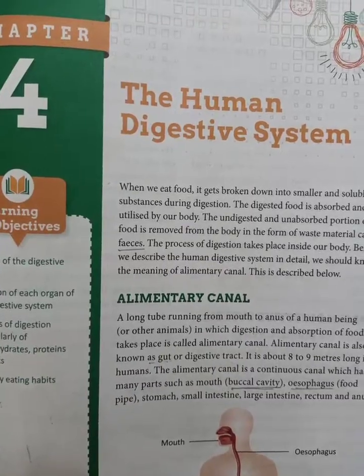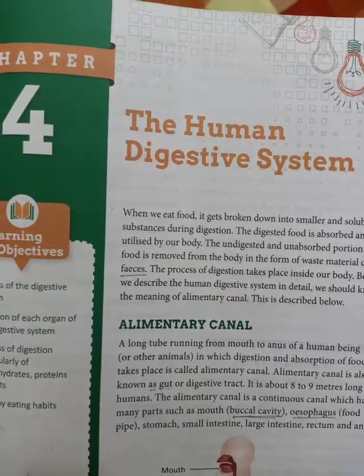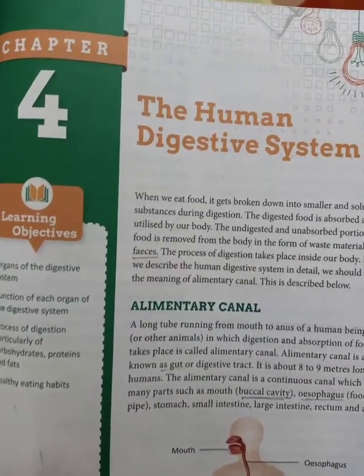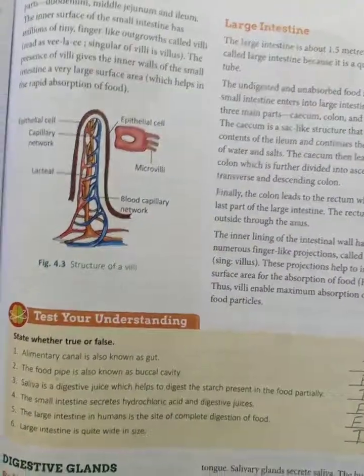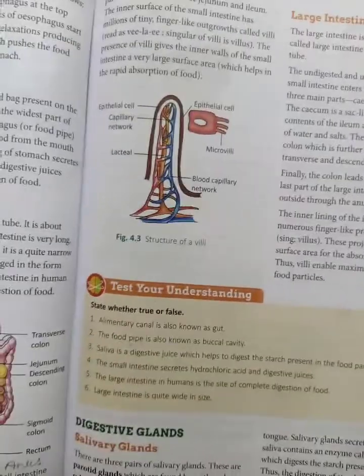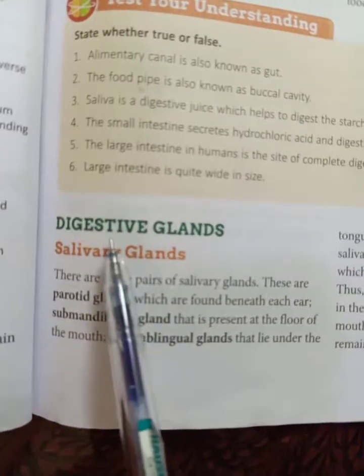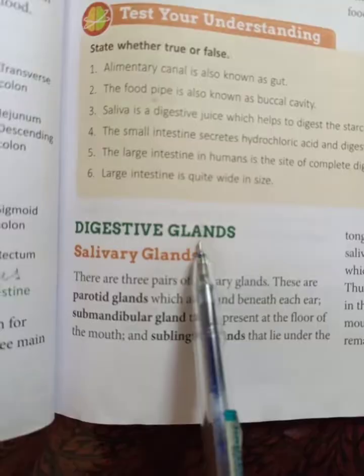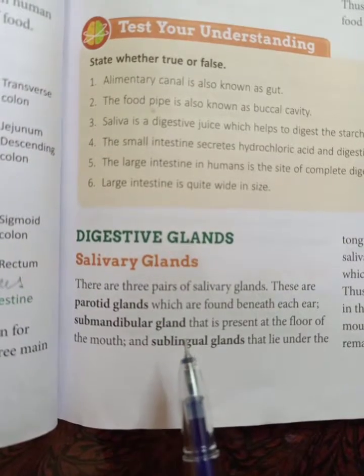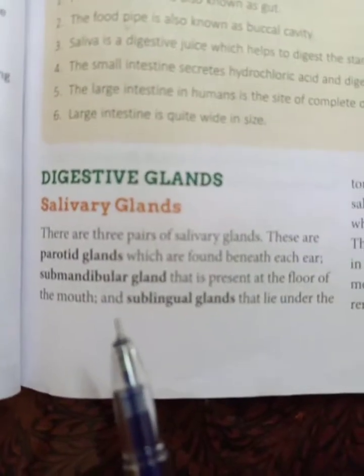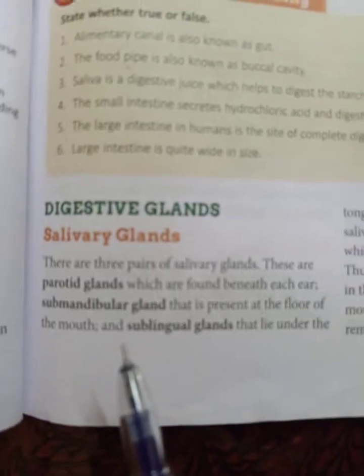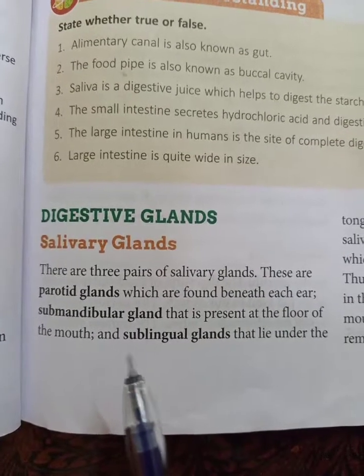We are dealing with chapter number 4, the human digestive system. In the previous lecture, we had discussed the organs of the digestive system, as well as the digestive glands. So almost all the organs as well as the glands present in the digestive system we had discussed.